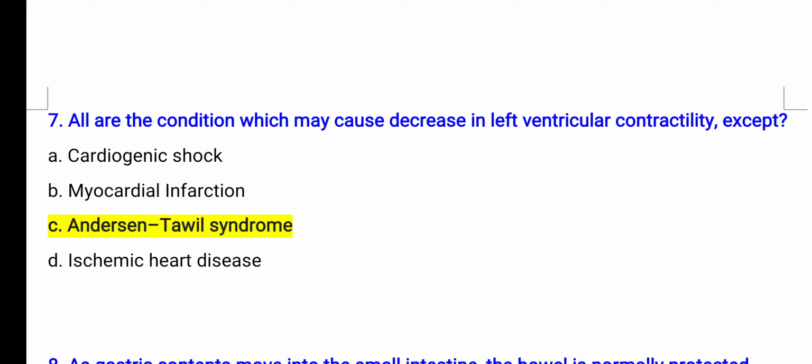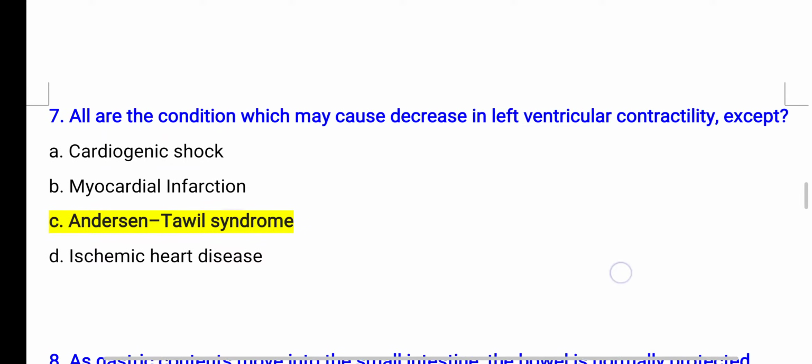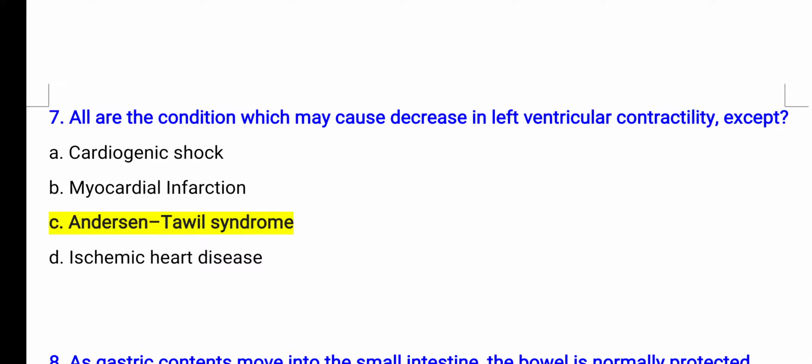So in the question they asked which condition will not affect the contractility of the ventricles. So option A, option B and option D will affect the contractility of the heart. Only option C will not affect the contractility of the heart, because